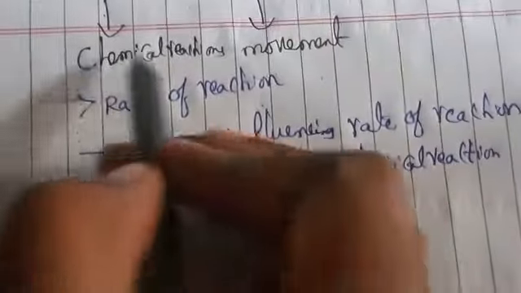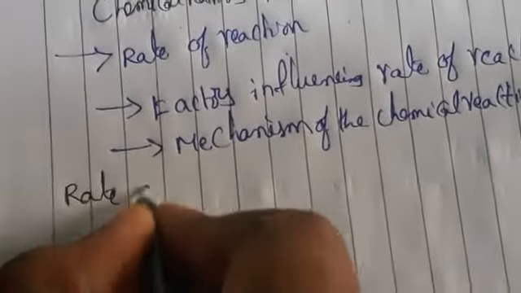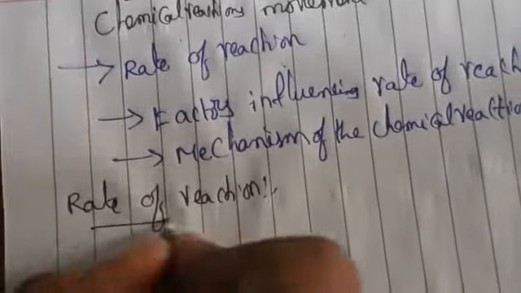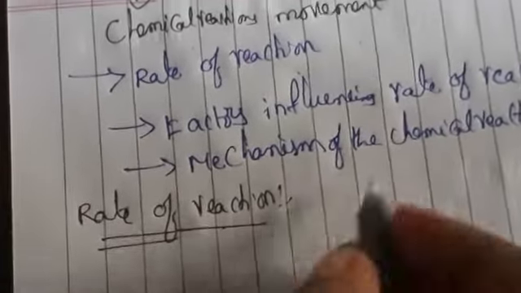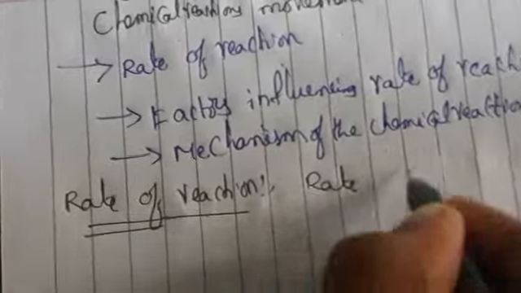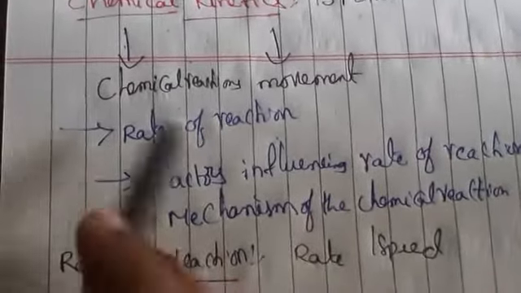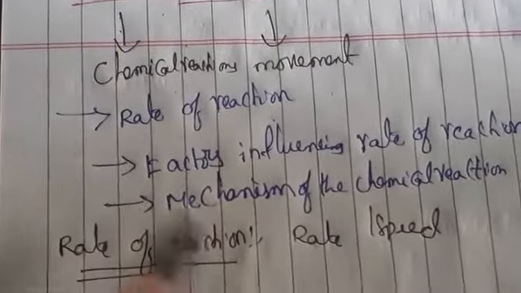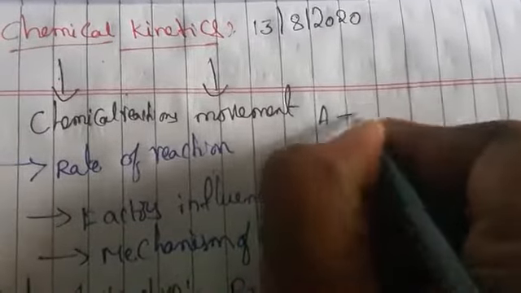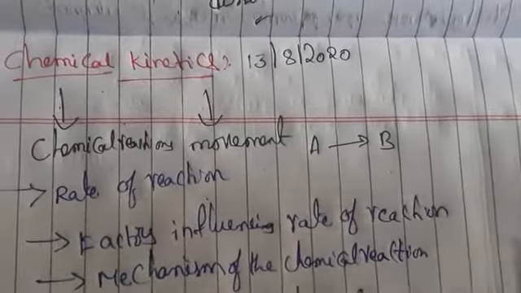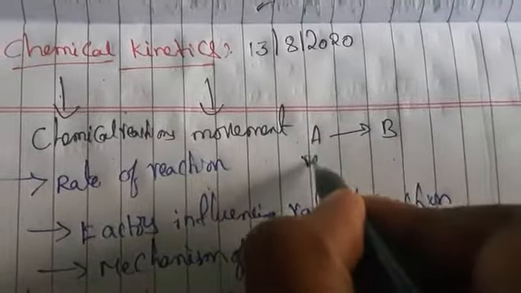So let us see rate of reaction. What is rate of reaction? Rate means it deals with the speed. How the chemical reactions are going to deal with the rate and speed. Chemical reactions, let us take here A gives rise to B. This is the reactant and this is the product.